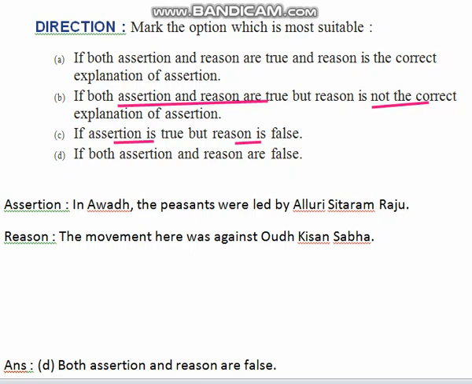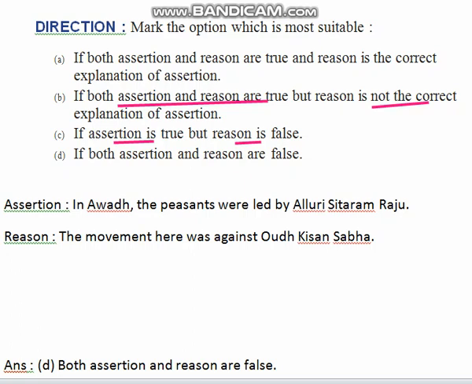Then comes the fourth statement. Assertion and reason are false. Suppose I say today is Republic Day, assertion false. Today it's a sunny day, reason also false. Understood? So you need to match the assertion with the reasoning, both separately and then in comparison with each other also.